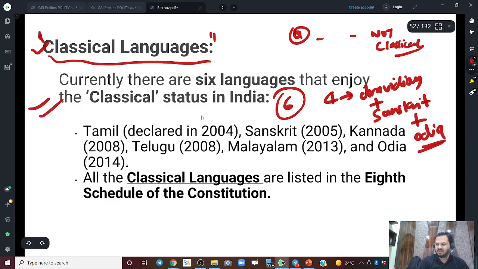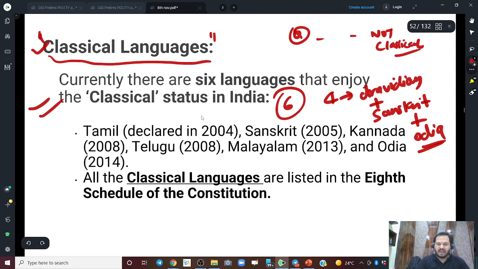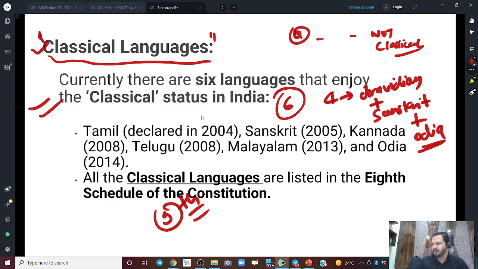It is a factual thing, but it is also a very important fact, often asked in a lot of examinations. So remember it, right? Now I would like to move to the ninth schedule. Ninth schedule is an important one. You should understand it. It is also a tricky one because a lot of debates, a lot of controversies keep happening on it, right?